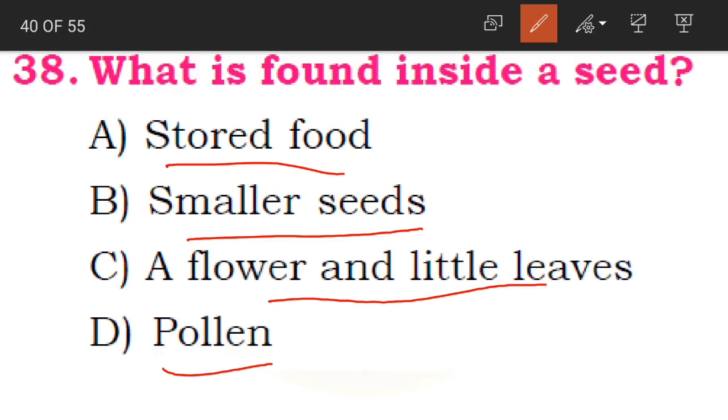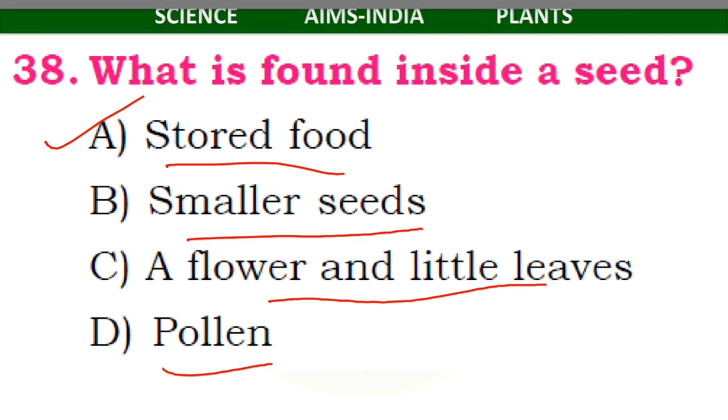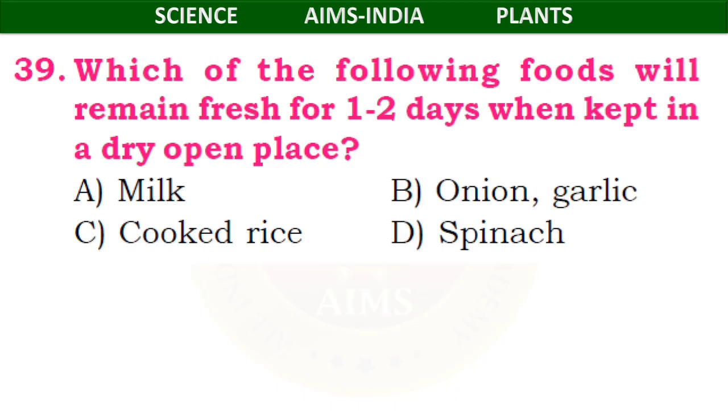So food is stored there and that food is going to be supplied to the baby plant until it gets its first leaves. So that is why our option is A. Correct option is A, that inside the seed we can find stored food. Clear, children?